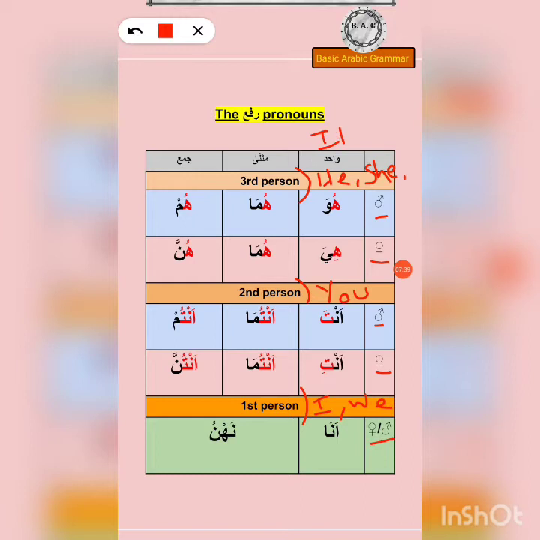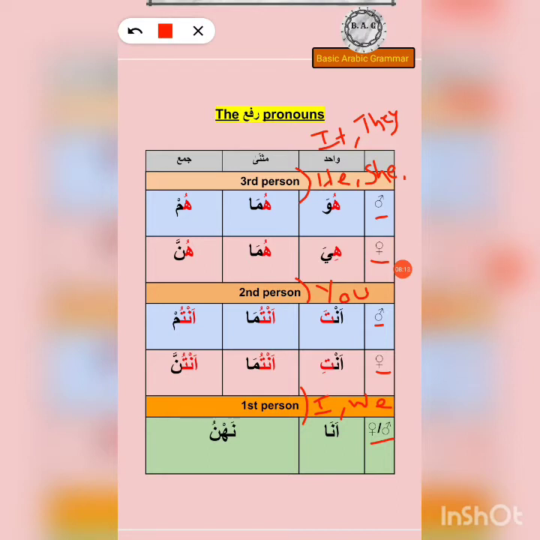it, and they. All right. The third person is he, she, it, they. Second person is you, you all. Since in English we have just one word, you, we have to work it out through the context, whether it's singular or plural or musanna, the dual, or whatever. So that's why it's just you. And by first person we mean I and we.